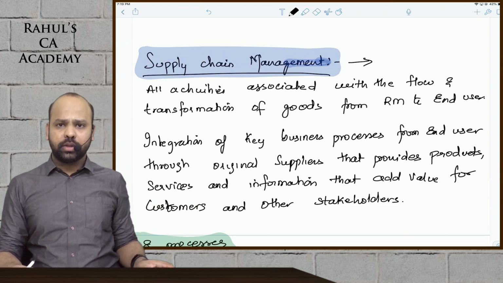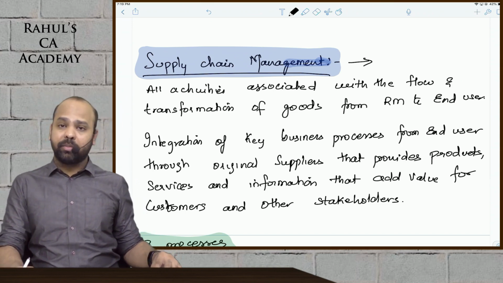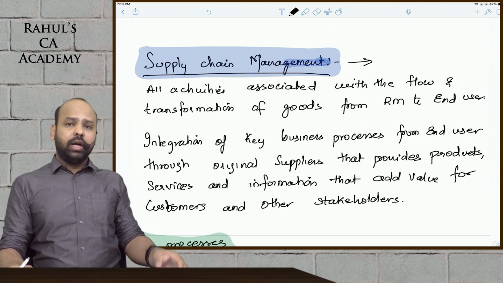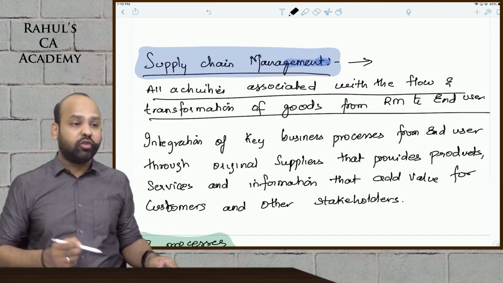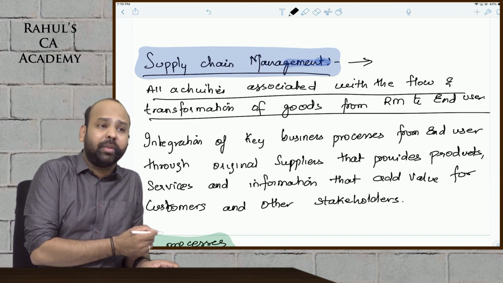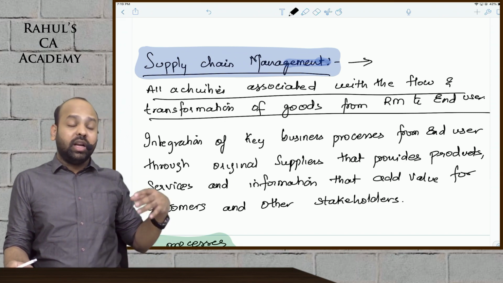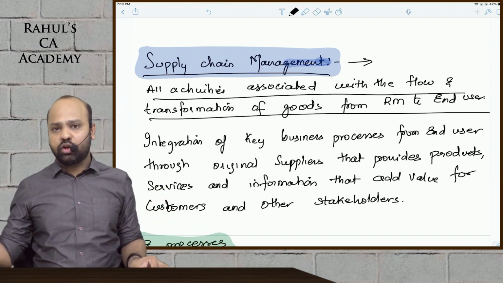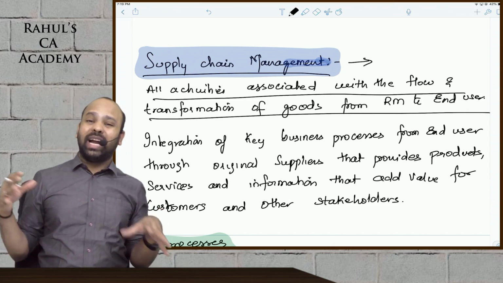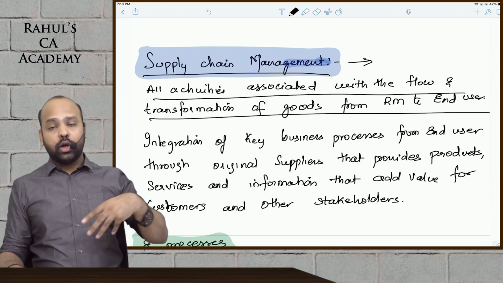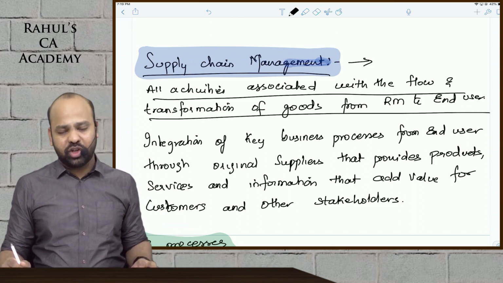Considering Apple ka supply chain, beta, is given as a classic example as a part of your ICAI study material also. But that is why we say, beta, all activities associated with the flow and transformation of goods right from the procurement of raw material, guys, to the end user is supply chain management. The relationship with your suppliers, the relationship with your customers, how are the goods being manufactured, how are you fulfilling the orders, how are you handling returns from the suppliers, how are you launching new products in the market. All of that, beta, would become your supply chain management.